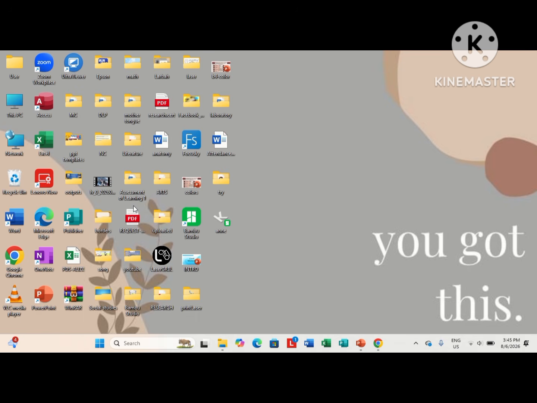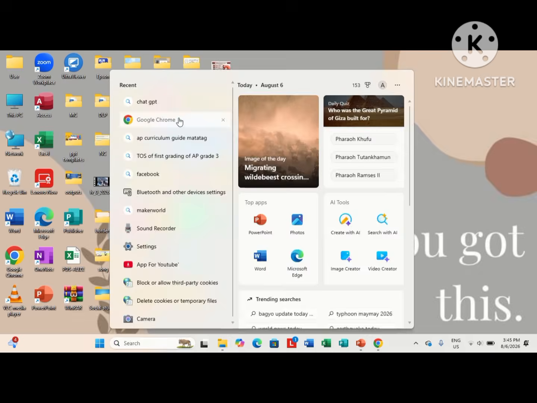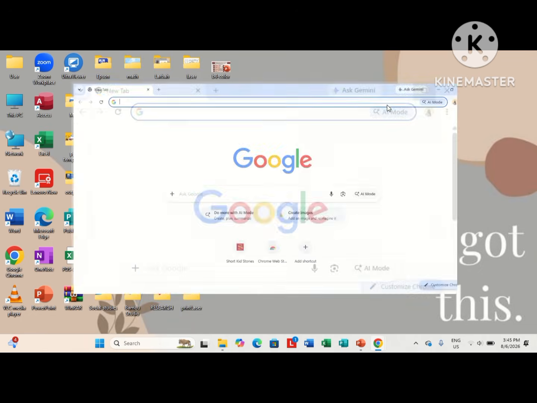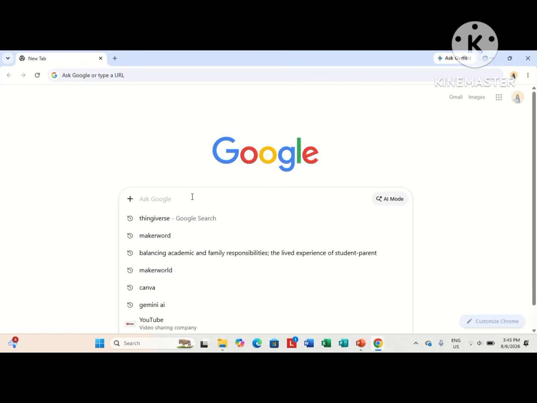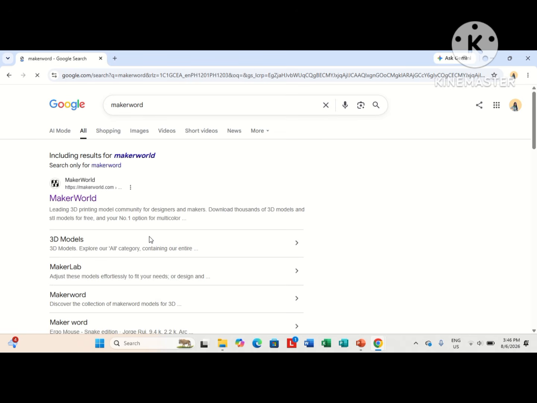First, open your web browser and search for MakerWorld. Then click the MakerWorld website.